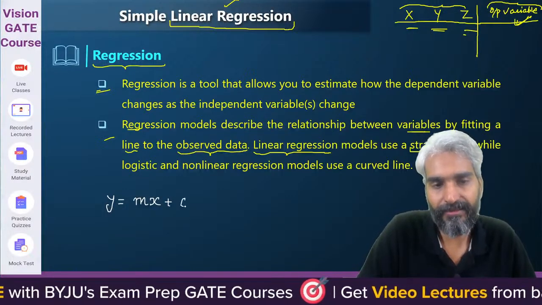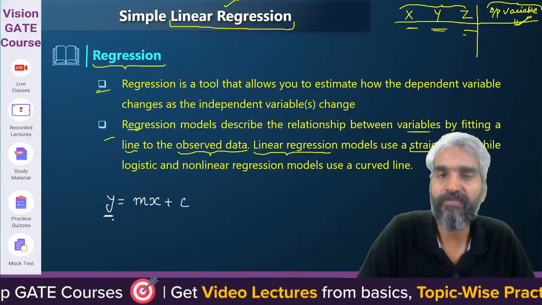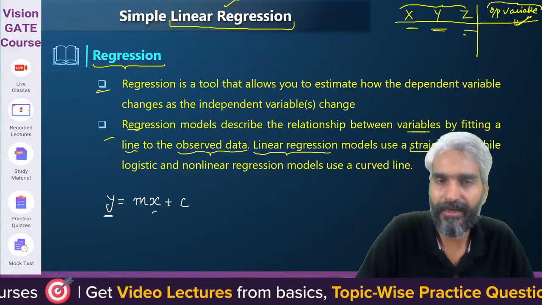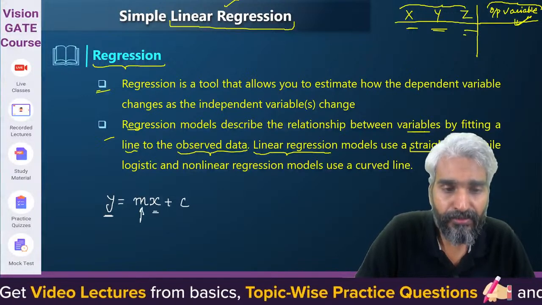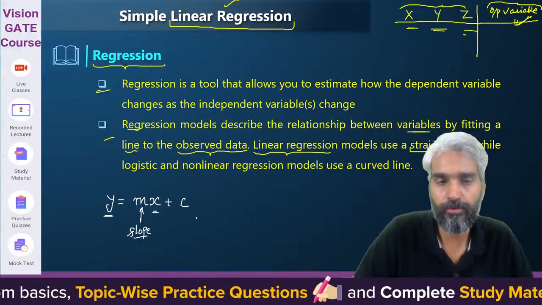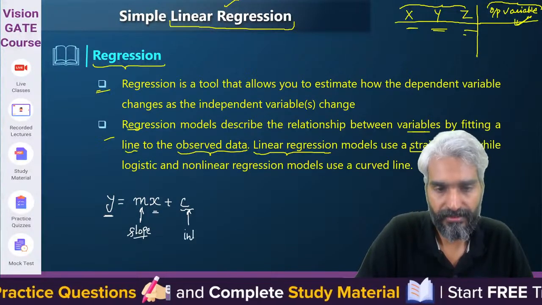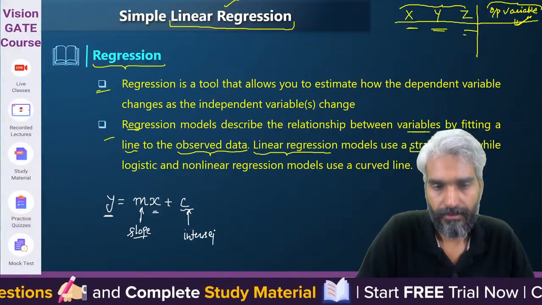If I define the line as y equals mx plus c, then this is your y coordinate, this is your x coordinate, this m gives you the slope of the line, and this c is the intercept.